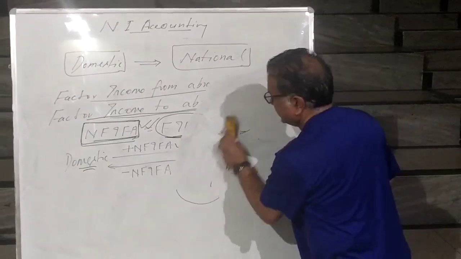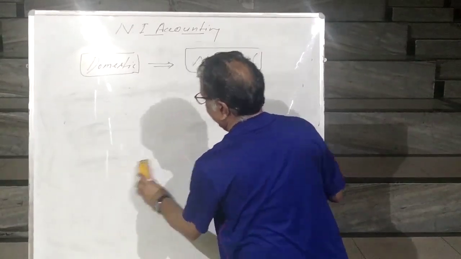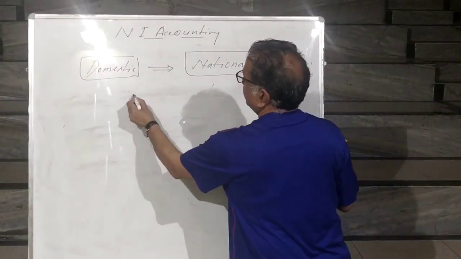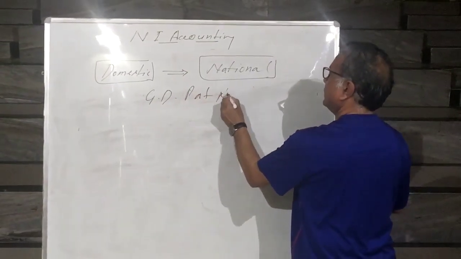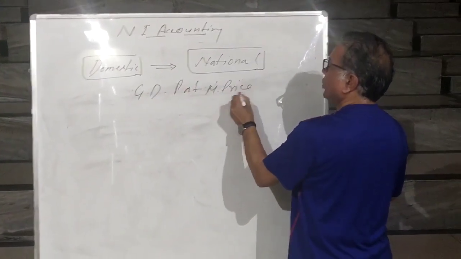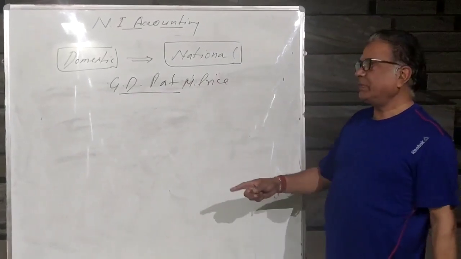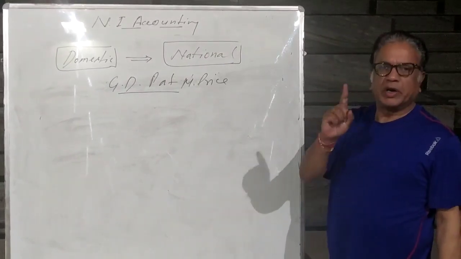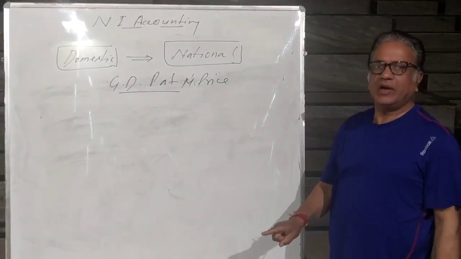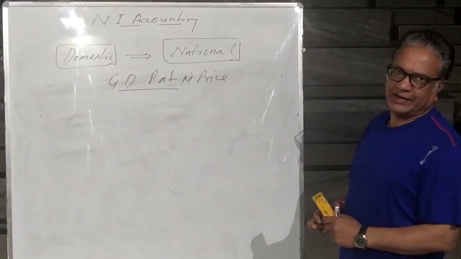Now once you learn how to move from domestic to national, and you have been given one of the aggregates, GDP at market price. What is GDP at market price? GDP at market price means value of final goods and services produced within the country, including depreciation as well as net indirect tax.